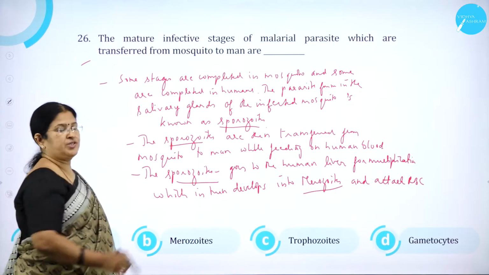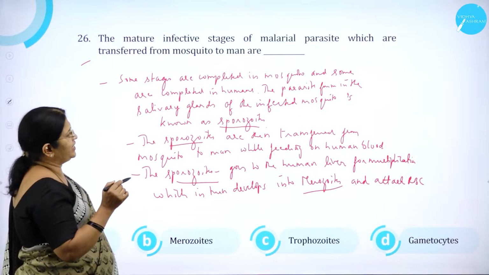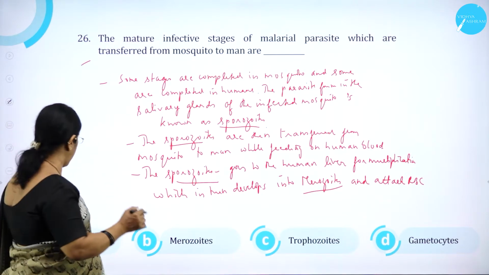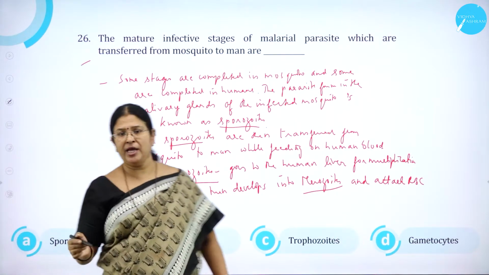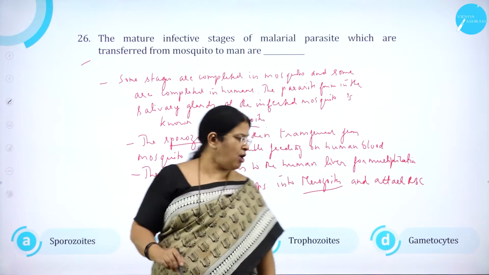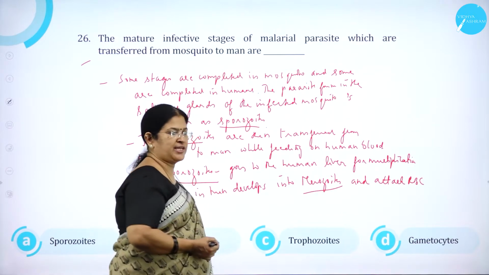Moving on to question number 26. The mature infective stages of the malarial parasite which are transferred from mosquito to man are: option A, sporozoites; option B, merozoites; option C, trophozoites; and option D, gametocytes.